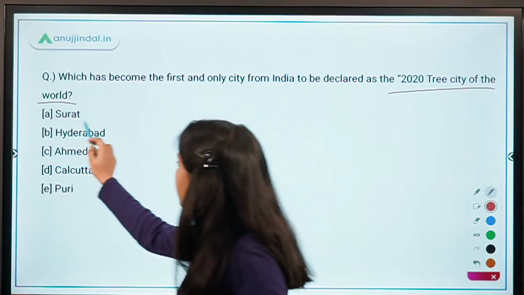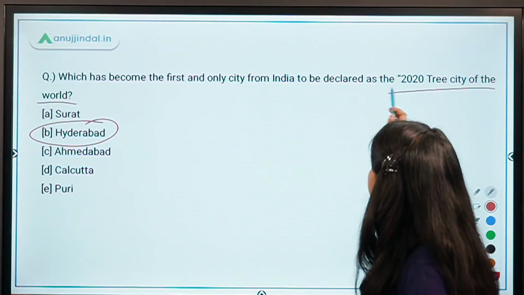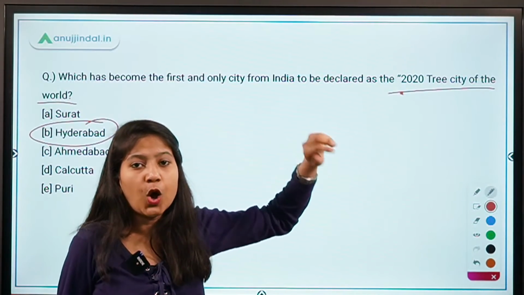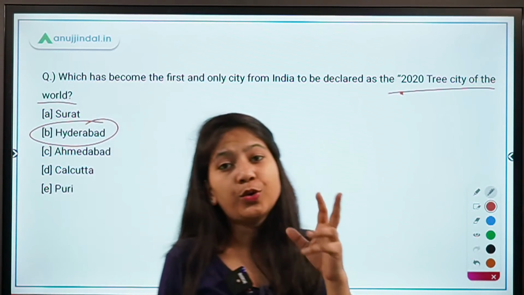Good. It's Hyderabad in Telangana. Now, this Tree City initiative belongs to which organization? Can you tell me that?